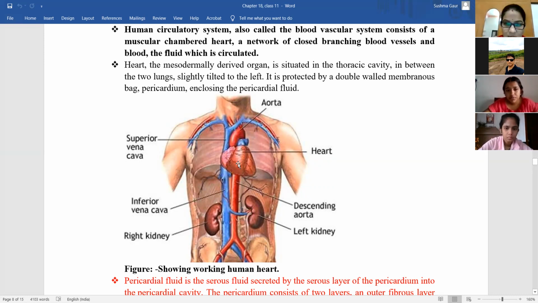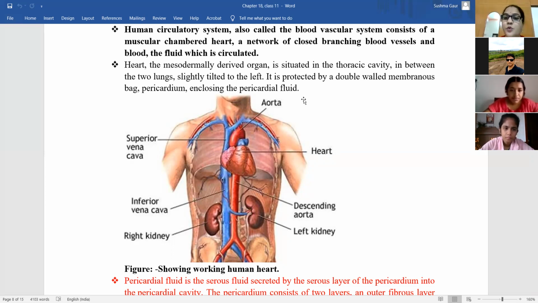So it is the heart. This area is known as the thoracic cavity. It is present in the thoracic cavity in between 2 lungs. This is the first lung, this is the second lung, and the heart is slightly tilted towards the left. So our heart will always be present on the left side of our thoracic cavity. Okay, you know that?